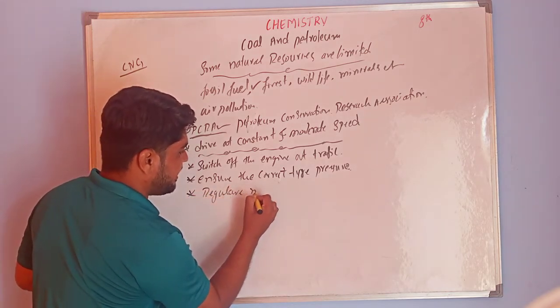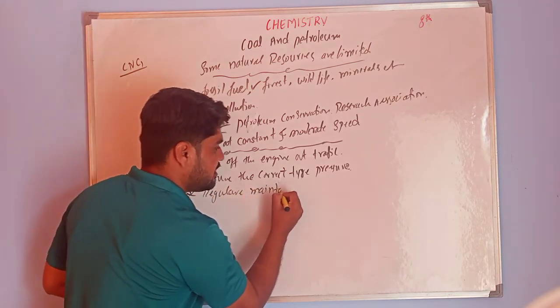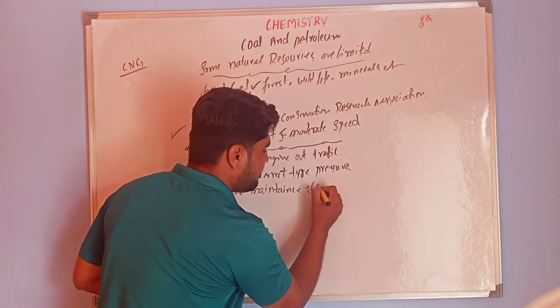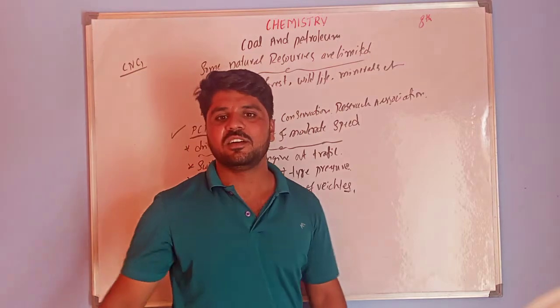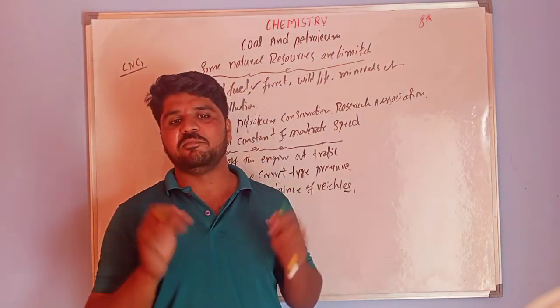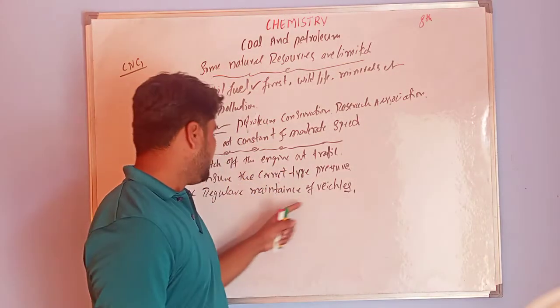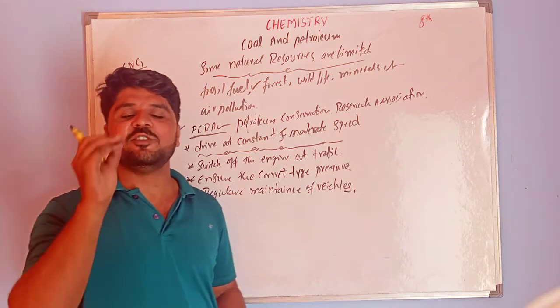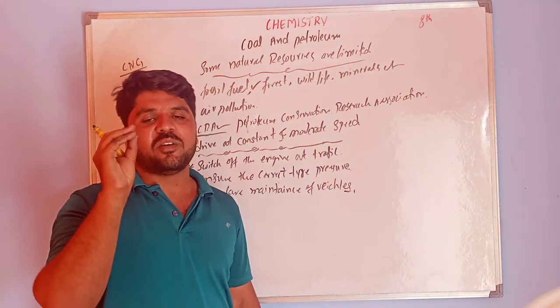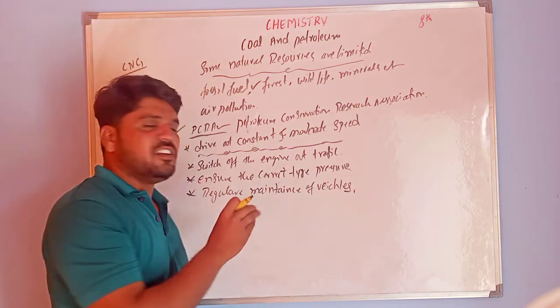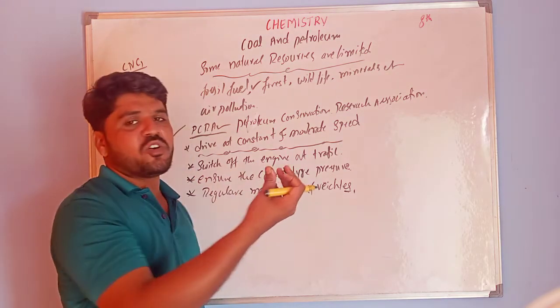Regular maintenance of vehicles is very important. Every day you have to check your vehicle's tires and also the engine, and how much smoke your vehicle produces.